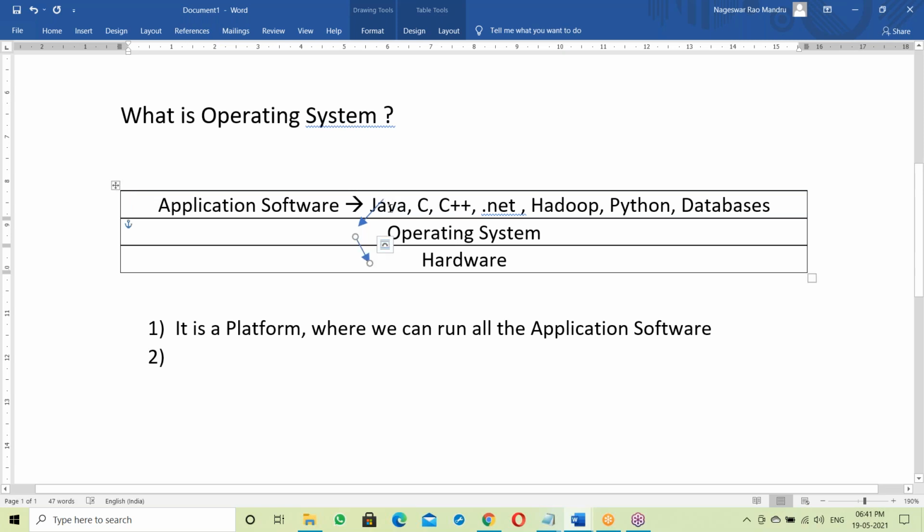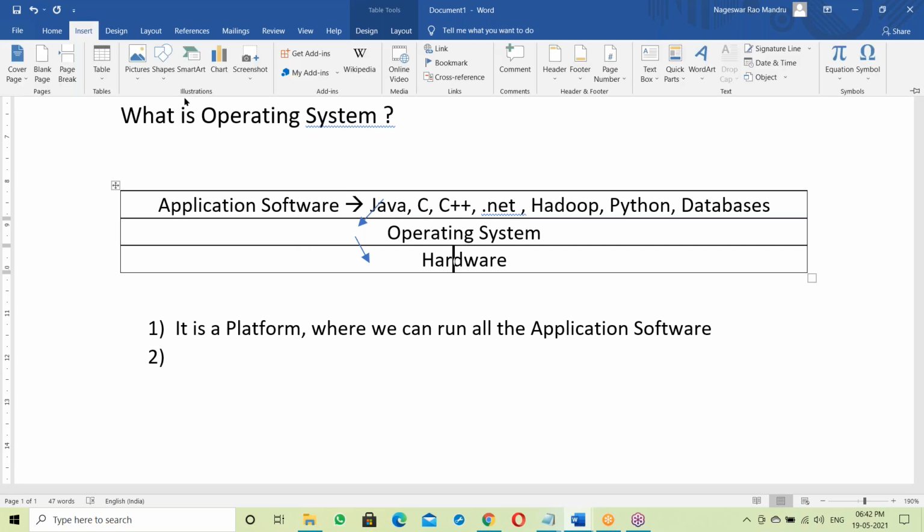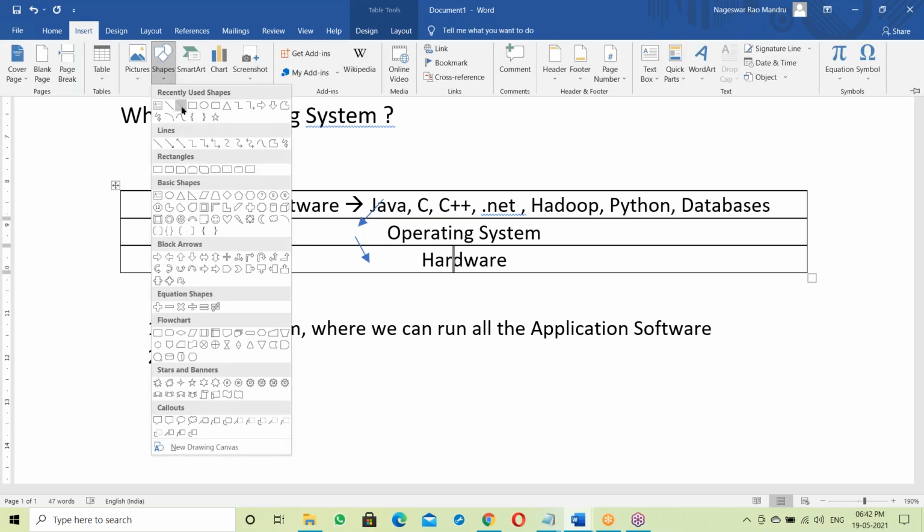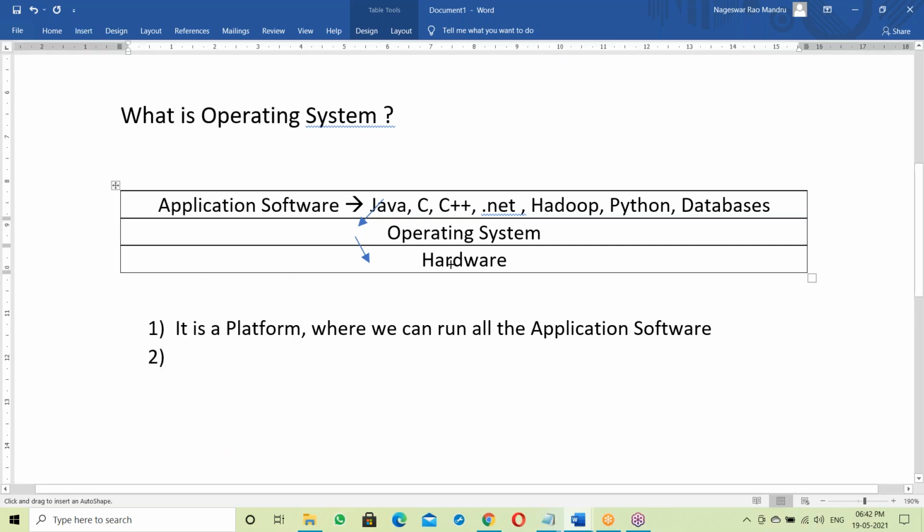Not only Java, any program, C, C++, .NET or Hadoop, generating output, that output first goes to OS and then to the output device. Similarly, when reading from the keyboard, keyboard data goes to OS, and OS passes it to your programs.